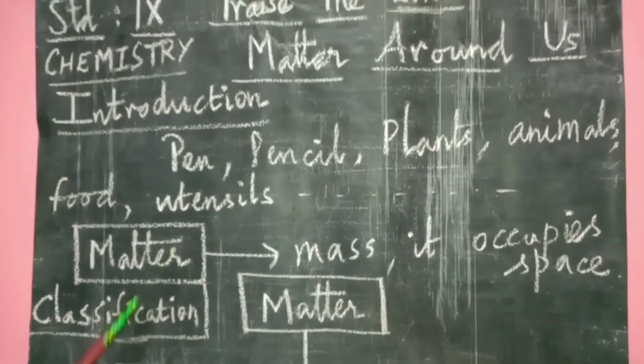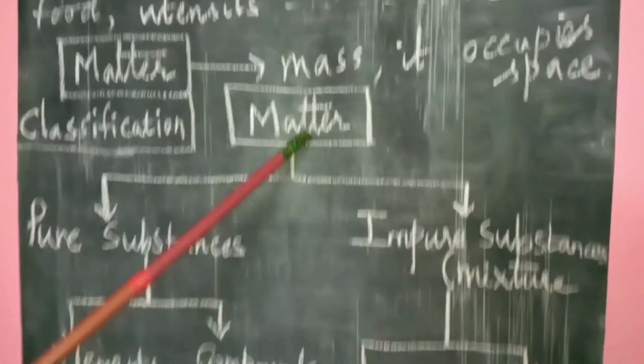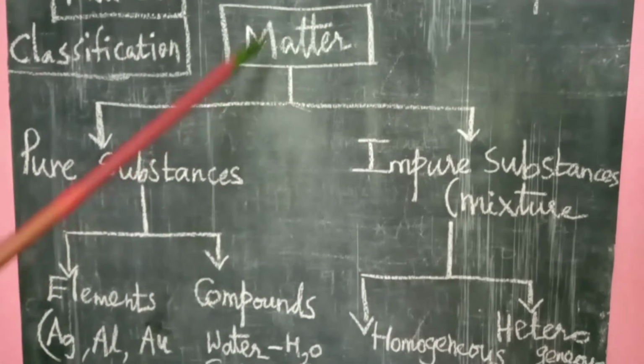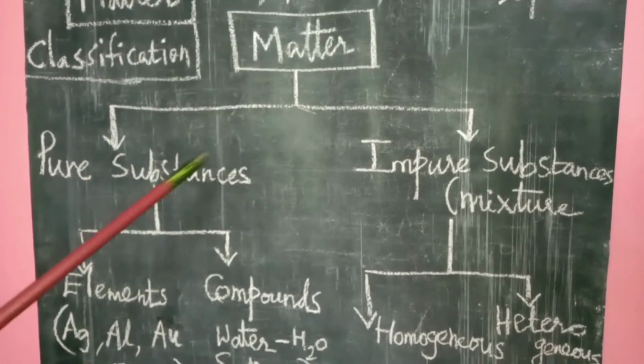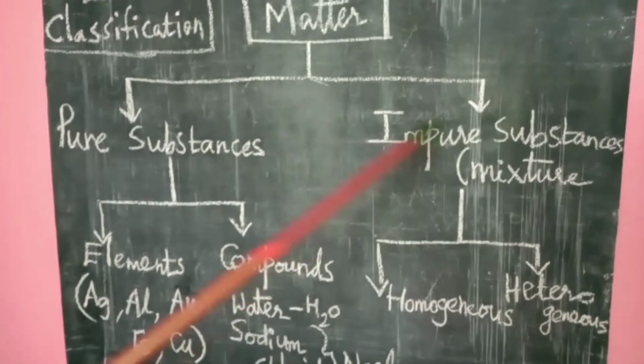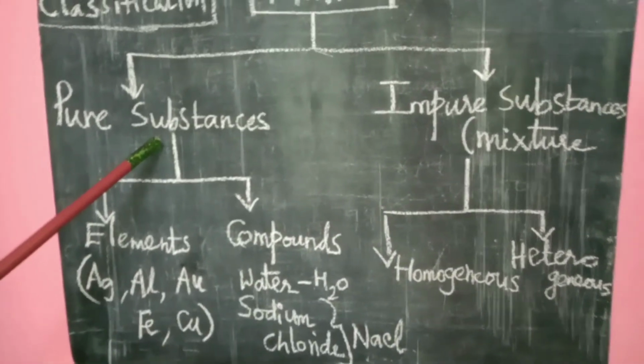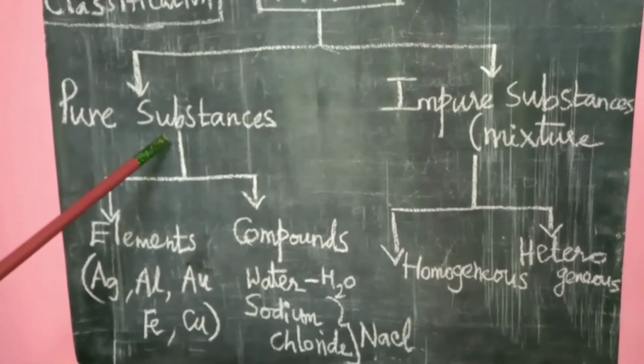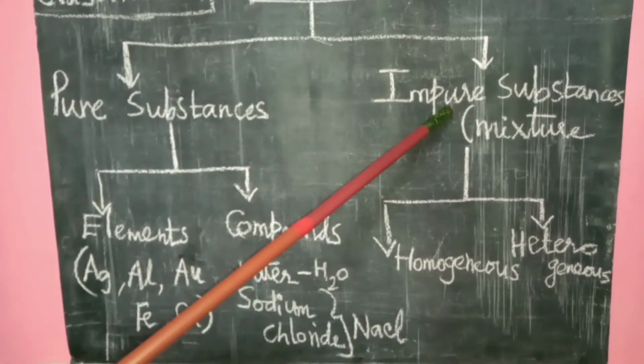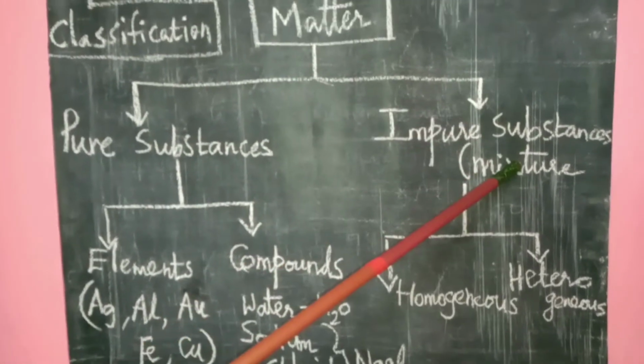Now come to the classification of matter. Matter is classified into two: pure substances and impure substances. A pure substance has only one kind of particle. An impure substance has more than one kind of particles.